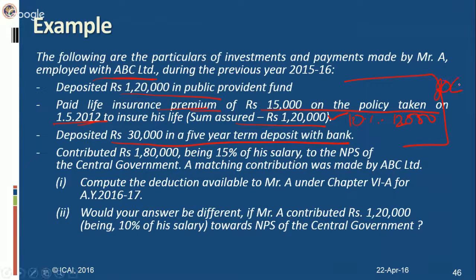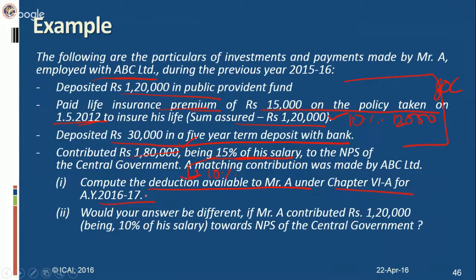Now he contributed towards the pension scheme, NPS of the central government, 1,80,000, being 15% of his salary. There is a restriction that this deduction under section 80CCD cannot exceed 10% of the salary. Here he is making a contribution of 15% of salary, right? He is making 1,80,000. Now you have to compute the deduction available to Mr. A under Chapter VI-A for AY 16-17.